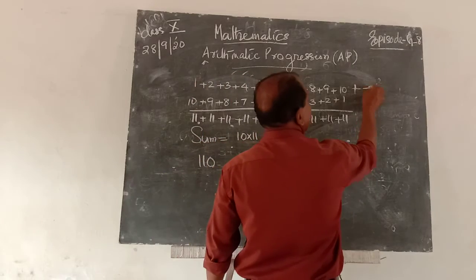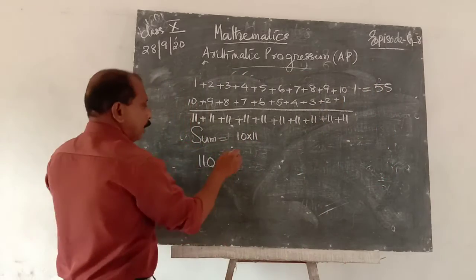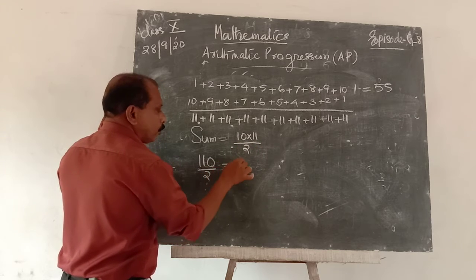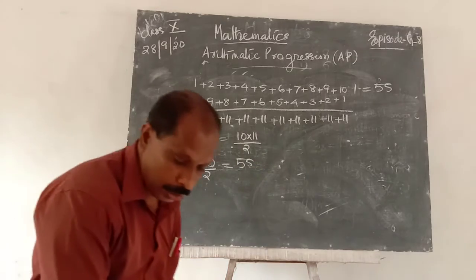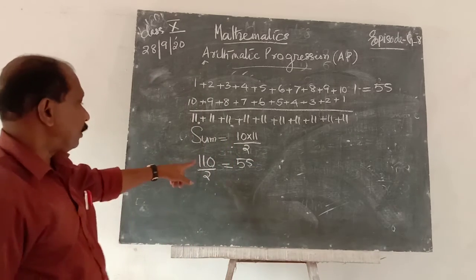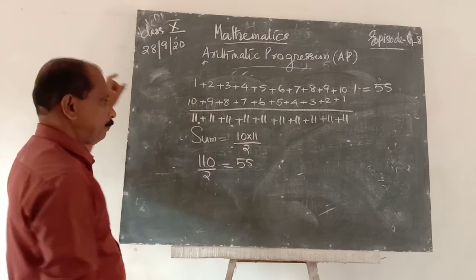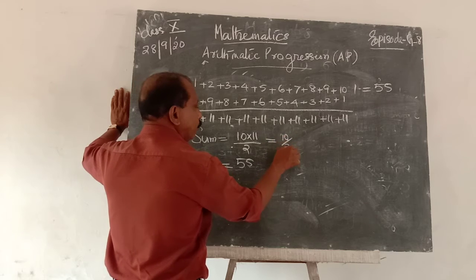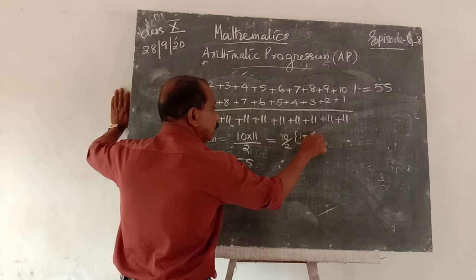That is the sum, 55. Therefore (10 into 11) by 2 is equal to 55. That is the sum of the first 10 natural numbers. Here 10 is the number of terms. Therefore it is like 10 by 2 into (1 plus 10), that is 11.